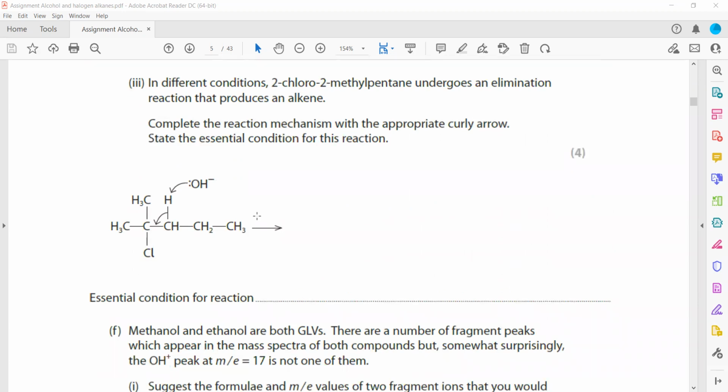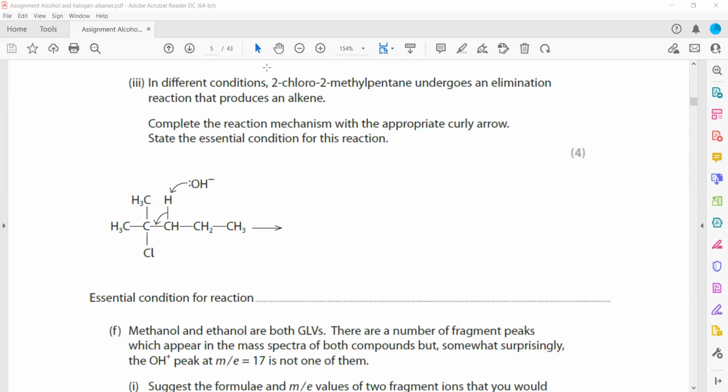In different conditions, 2-chloro-2-methylpentane undergoes elimination. The elimination reaction occurs when the same reagent is used in alcoholic medium. Complete the reaction, because whenever an elimination reaction occurs for halogenoalkanes, that halogenoalkane will convert into an alkene. There will be a double bond.